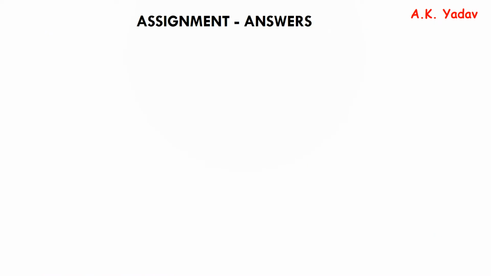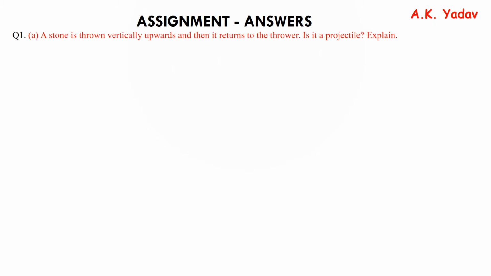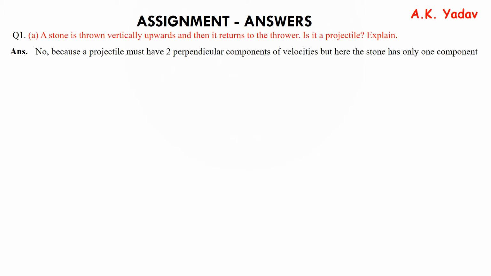Let us solve the assignment. Question number 1, part A. A stone is thrown vertically upwards and then it returns to the thrower. Is it a projectile? Explain. And the answer is it is not a projectile because a projectile must have two perpendicular components of velocities. But here the stone has only one component, that is the vertical component. So it is not a projectile.